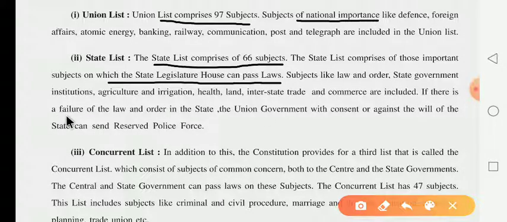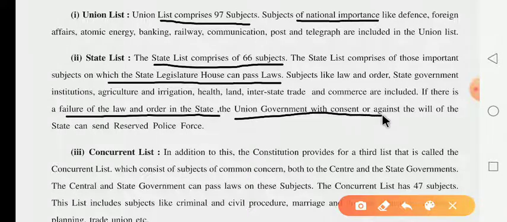If there is a failure of law and order in the state, the union government, with the consent or against the will of the state, can send the reserve police force. If there is any problem at the state level, any emergency, or if the state fails to implement the law, then the union government has the power. Consent means samati dena.